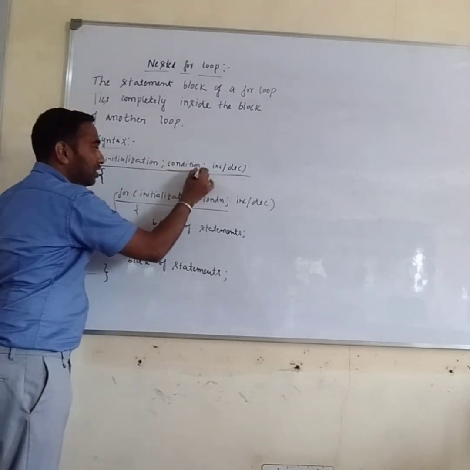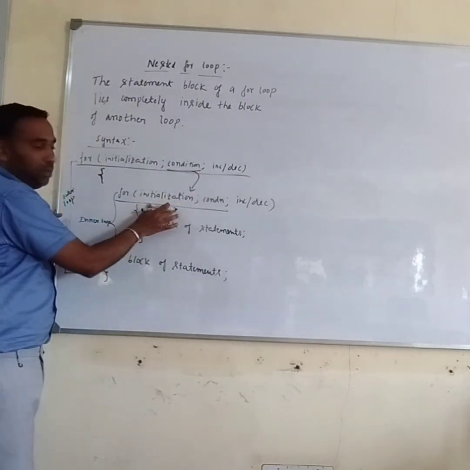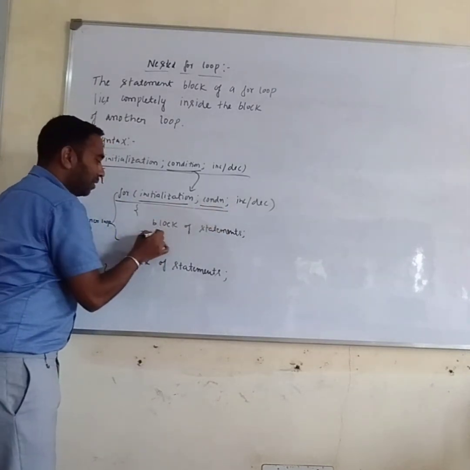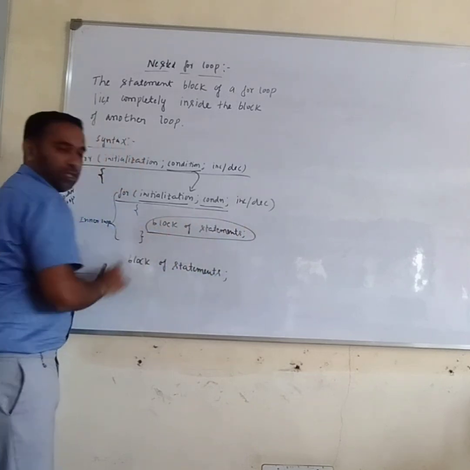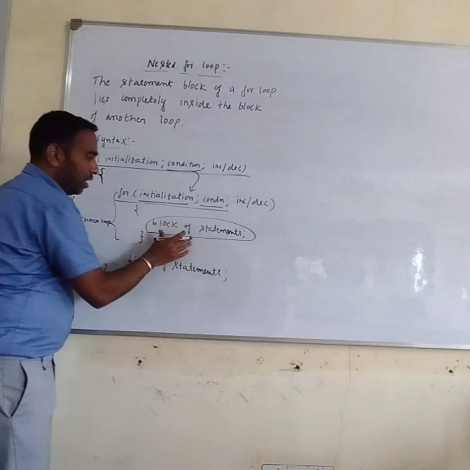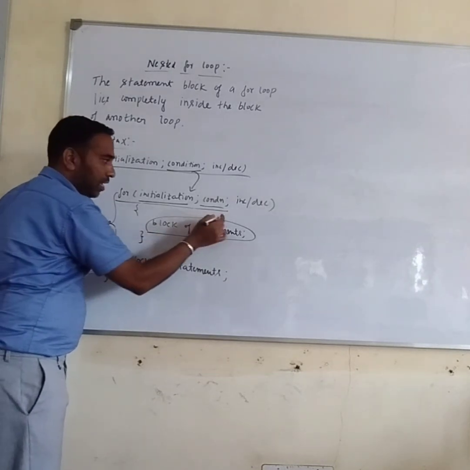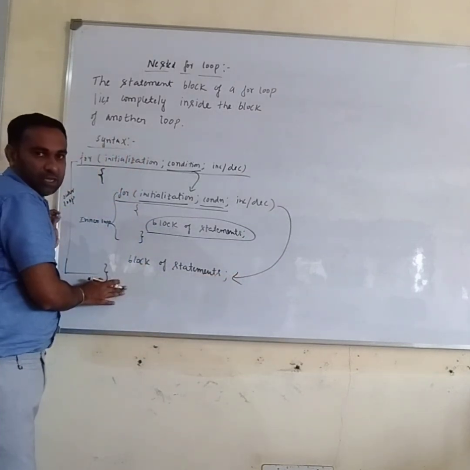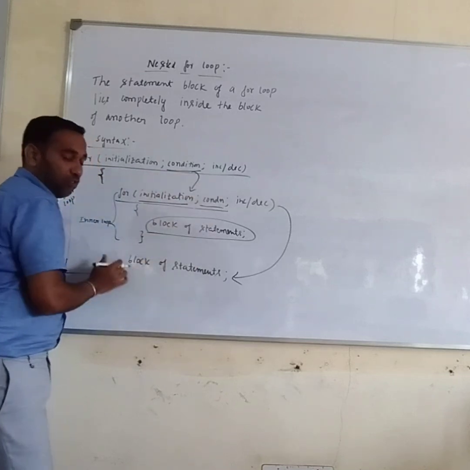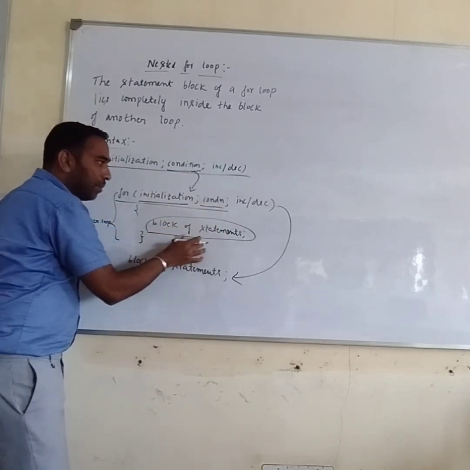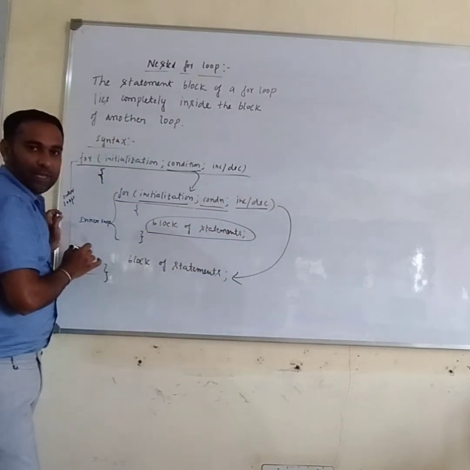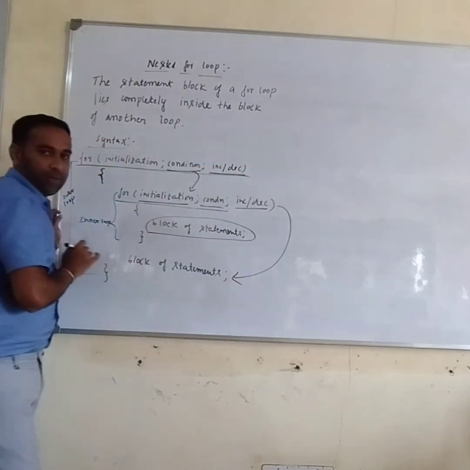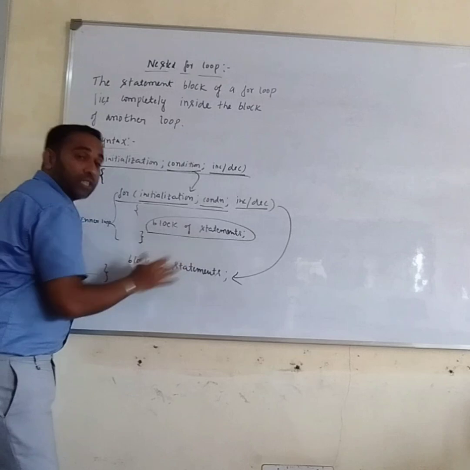If this condition is satisfied, then it will enter into this for loop. Then it will initialize one more value, then check the condition. If this condition is satisfied, then it will print this block of statements. If the condition fails, then it will come out of the loop and execute this block of statements. This is how we write nested for loop. If the condition is true, you print the statement, then increment or decrement. If the condition is false, it comes out of the loop, then it will increment or decrement. This is called nested for loops.